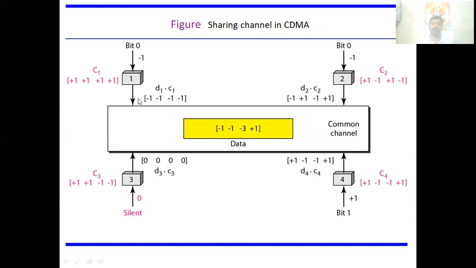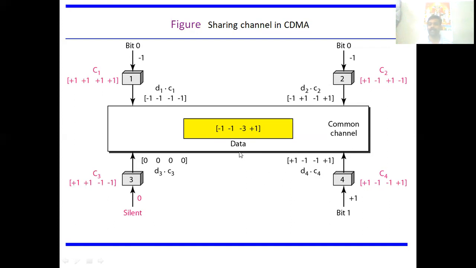Here, station 3 is going to check what station 2 is transferring. Initially, we multiply each data with its code, and you will be adding all these D1 C1 plus D2 C2 plus D3 C3 plus D4 C4. So you'll be getting -1 -1 -3 +1.